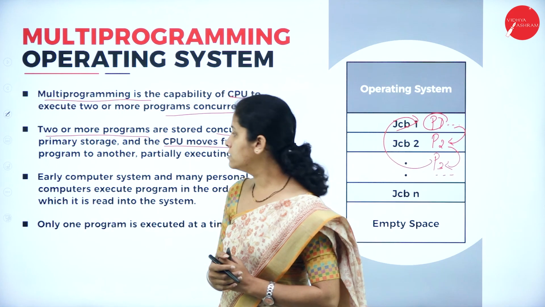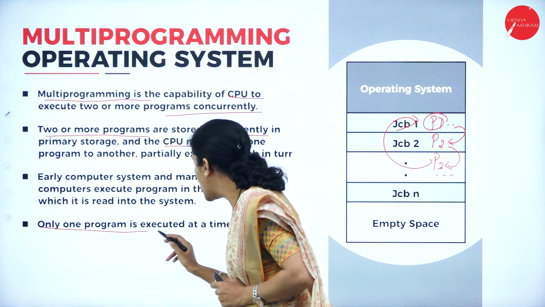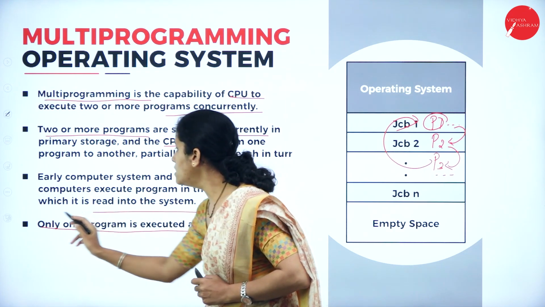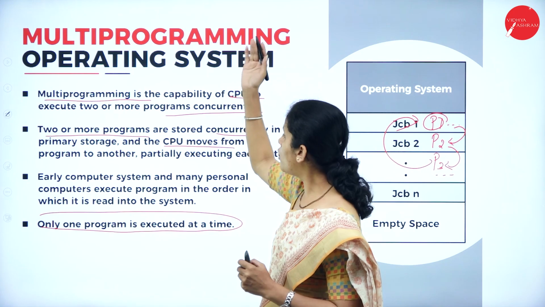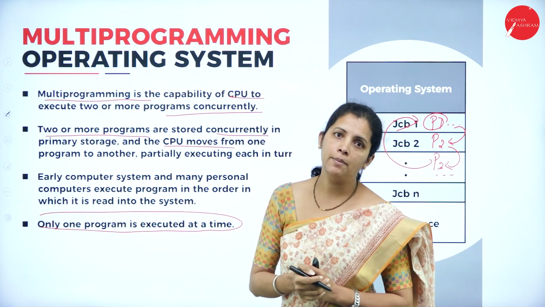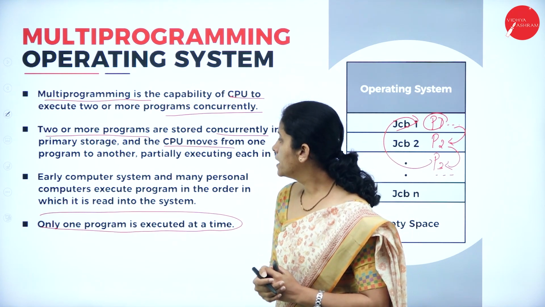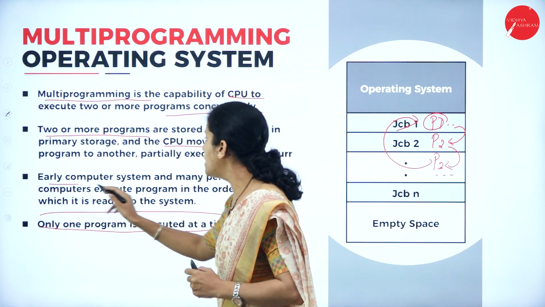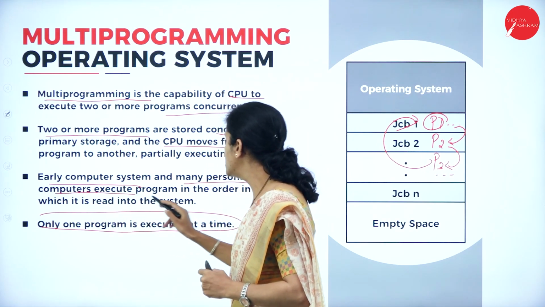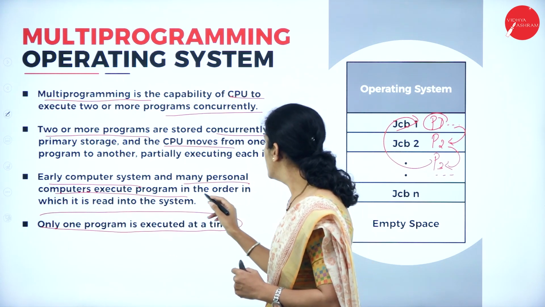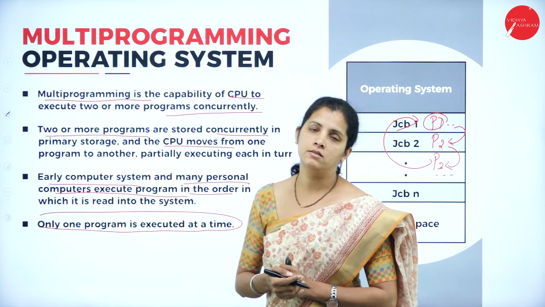multi-programming operating system. In early computer systems, only one program was executed at a time. Many personal computers executed programs in the order in which they were read into the system.